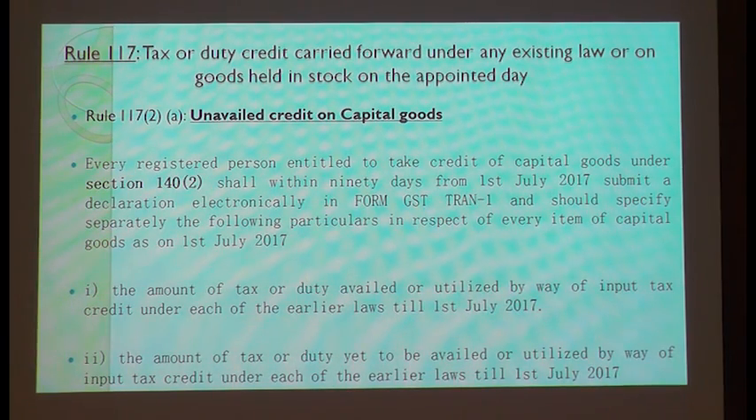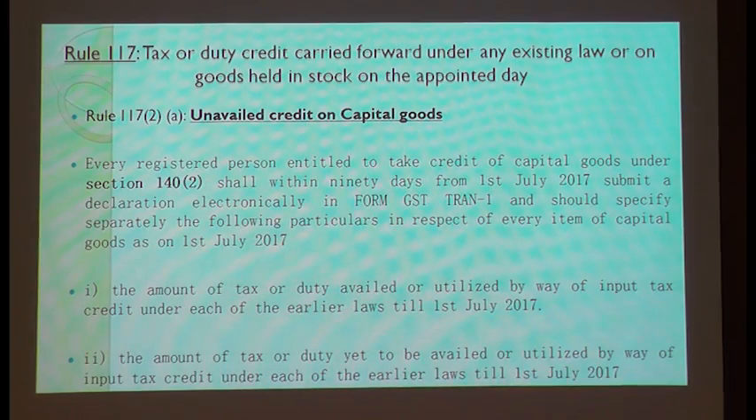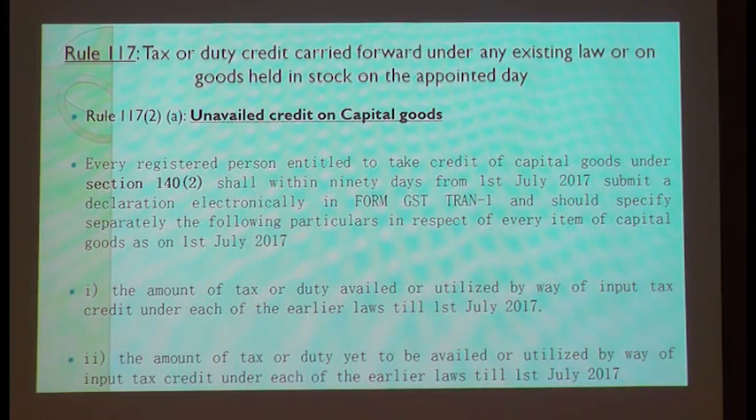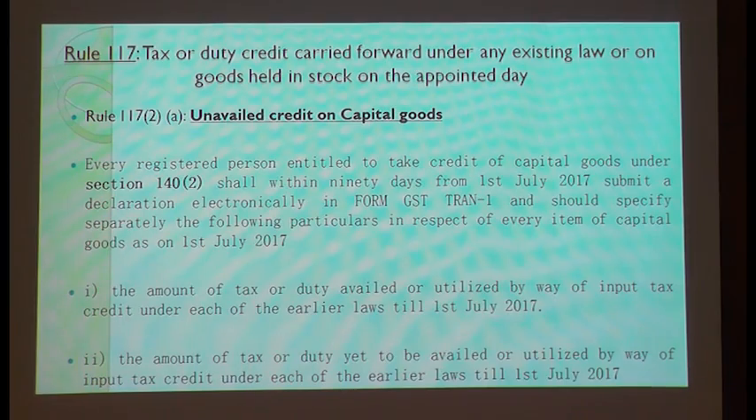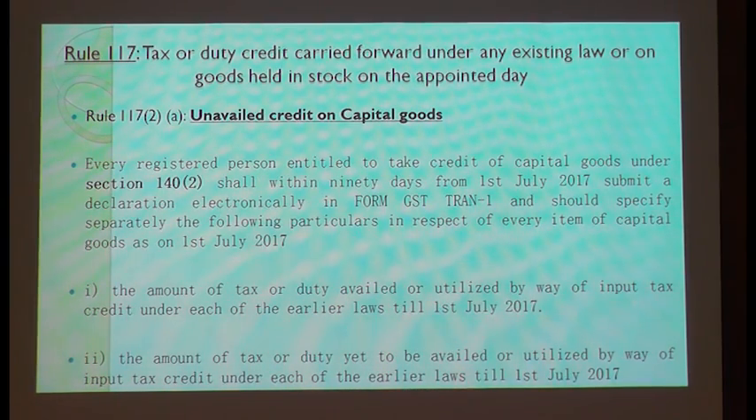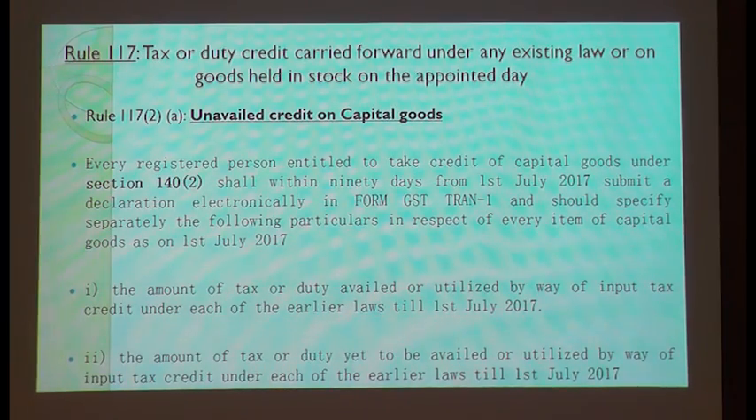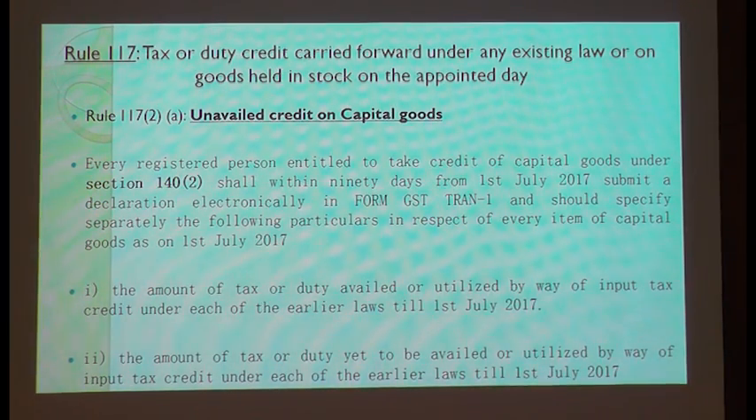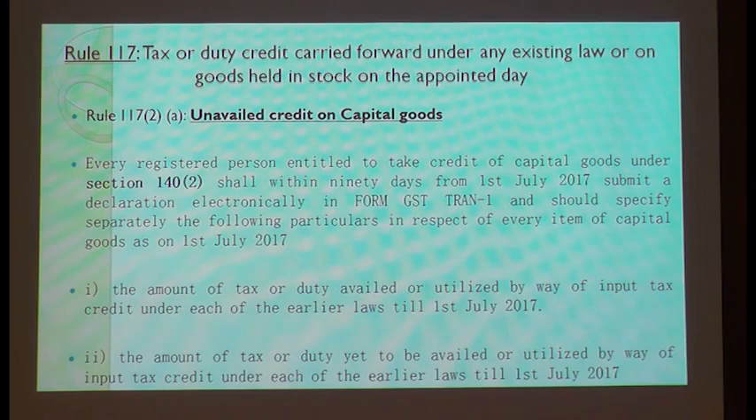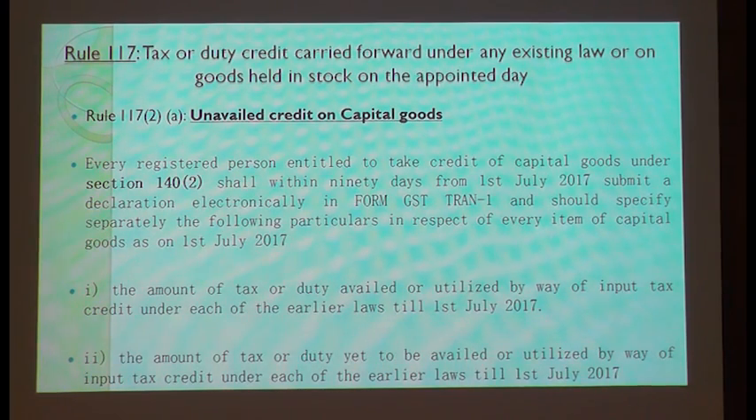I'll give you one more example. Last year I purchased a machinery of 1 crore. 10 lakh is my credit. I have not availed it. I missed out in the first year because law says 50% in the first year, 50% in the second year. I missed out for 16-17. Can I take it now?